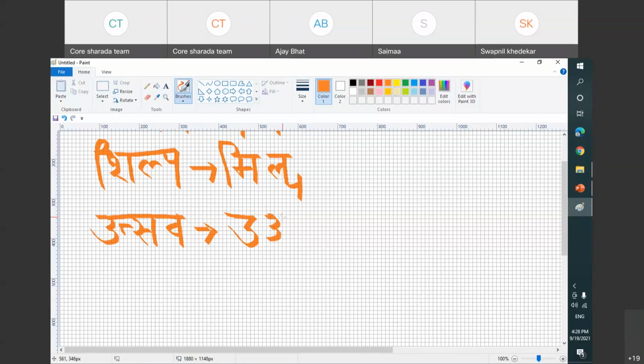Even sometimes you can add a small Shirorekha. There is no problem at all. This is the Sir of category C. C does not have a Shirorekha, so it will be written towards the right side of the circle. That means you start somewhere here. You can even start here, that is fine. And it will be written